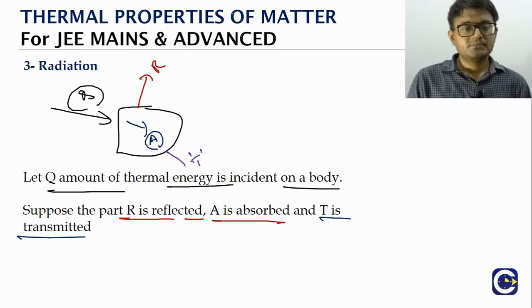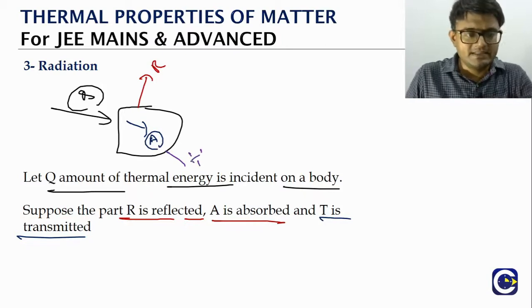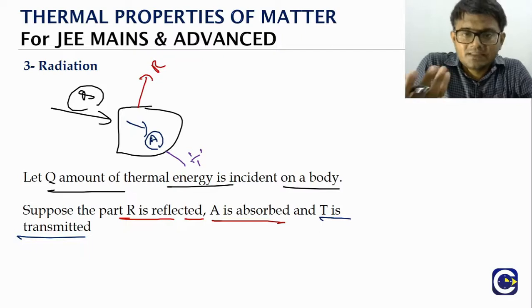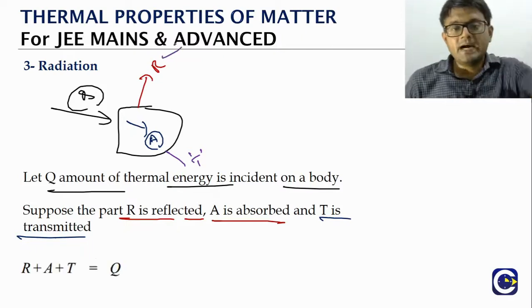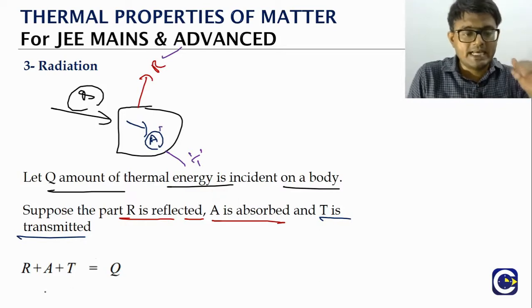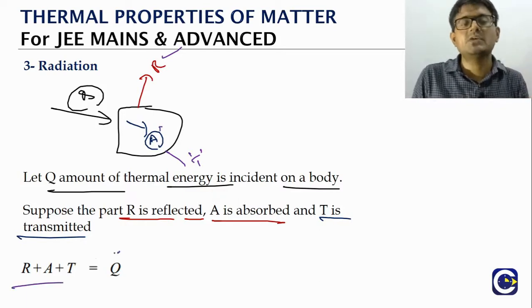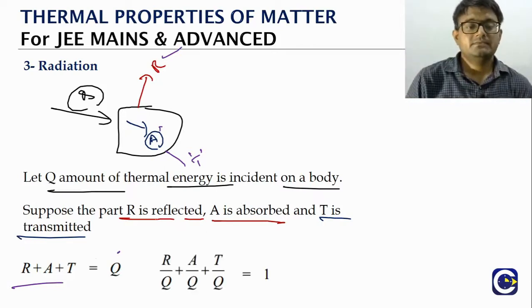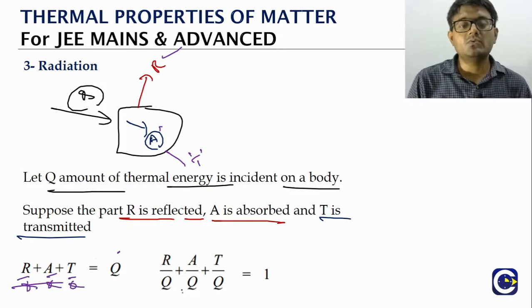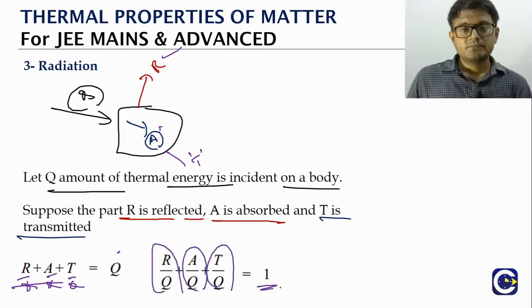Now as per the energy balance, because heat is a form of energy, the reflected part plus the absorbed part plus the transmitted part will be equal to Q. If you divide on either side by Q, it will be R by Q plus A by Q plus T by Q, and the total will be equal to 1.